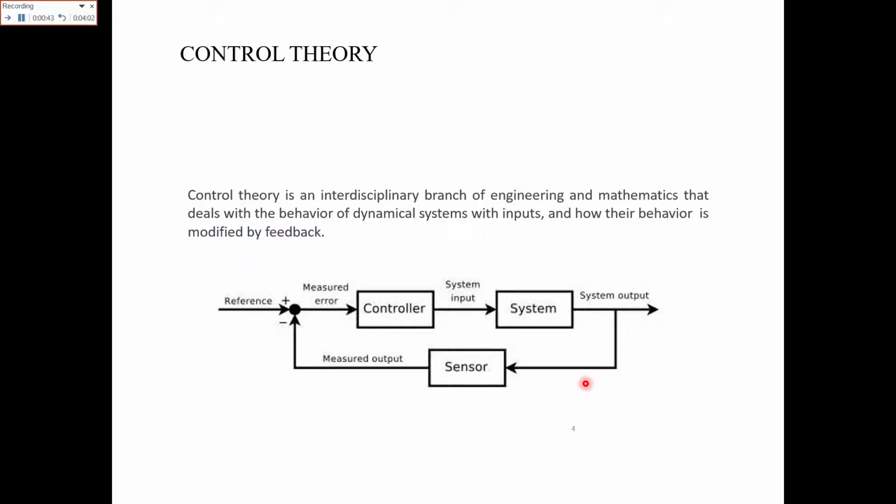Here the output goes back to the sensor, which measures the output, and after the measurement of the output, if that is according to our demand, that is again fed to the controller. If that is not according to our demand, then here is basically the error. The error is given to the controller, which modifies it, and then it again gives the correct input to our system. So this is basically the control theory, and it is based upon the principle of complex variables and their transforms.